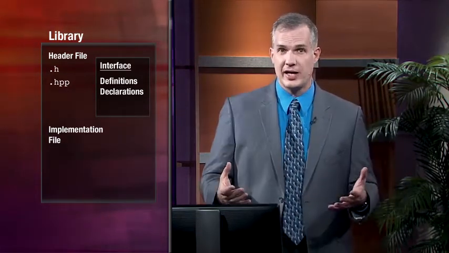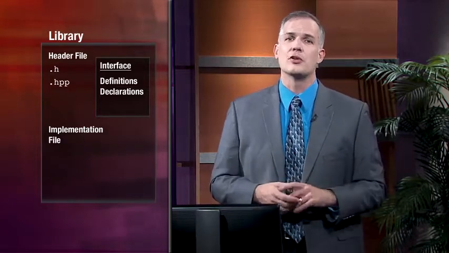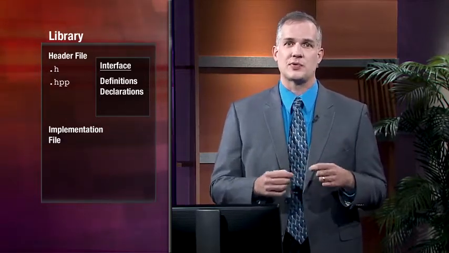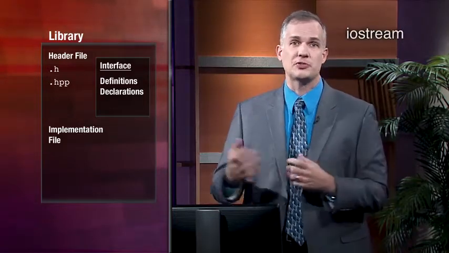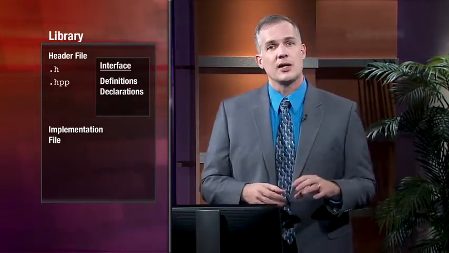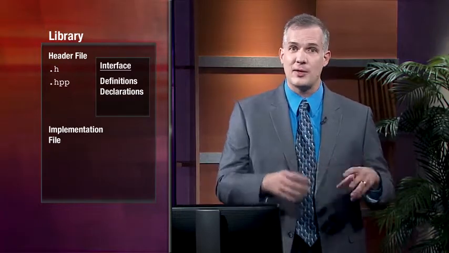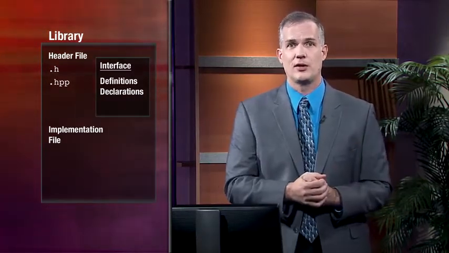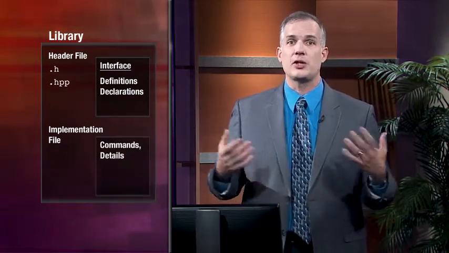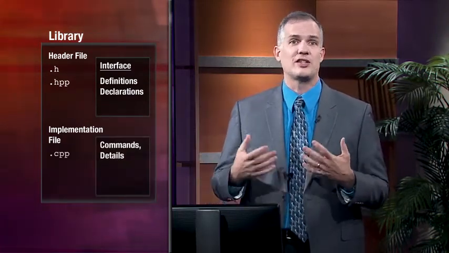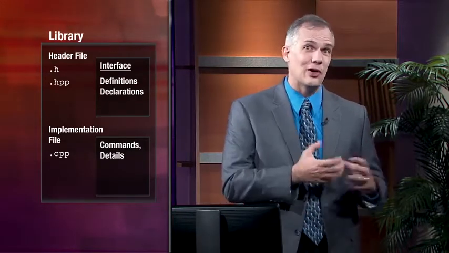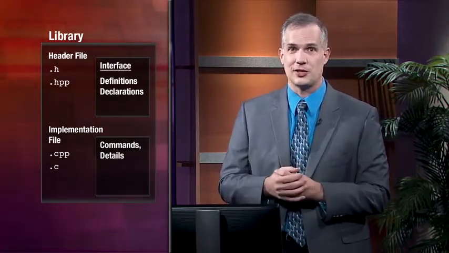Anyway, for standard headers, which we'll see in this lecture, we don't worry about any extension since it's automatically implied. We just write IOStream, not IOStream.h. Now the actual details of how the library is implemented are contained in a separate file, the implementation file. And this file will contain regular C++ code, and it will have a .cpp extension. If the file is just standard C code, it might have a .c extension.